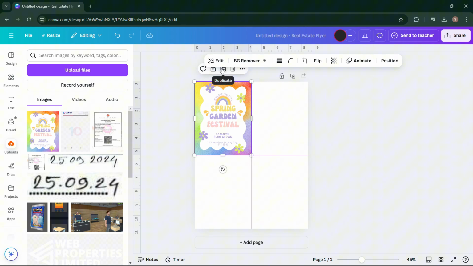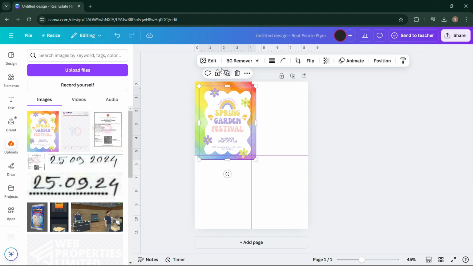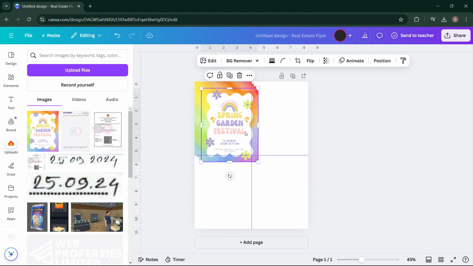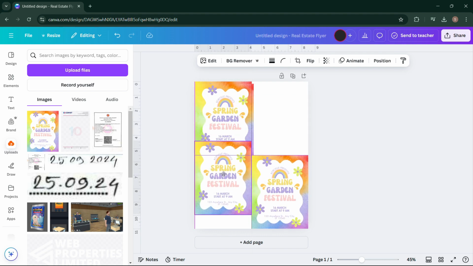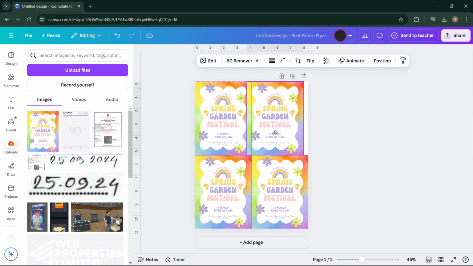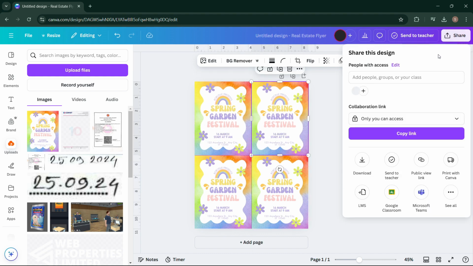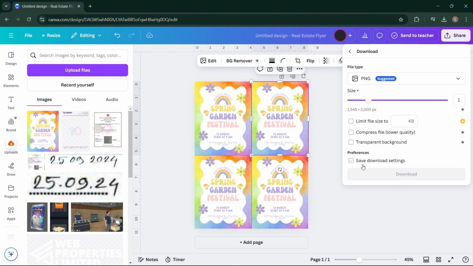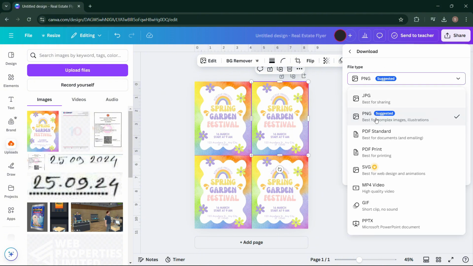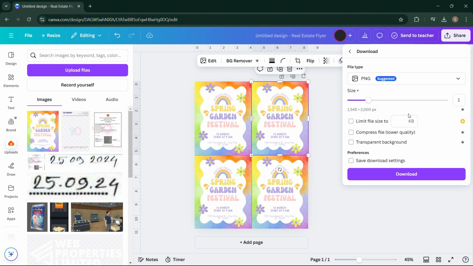Now duplicate your design 3 times by clicking on the duplicate icons from the top menu. Now position them in other empty sections like the first one. As you can see, my 4 flyers on one page is done. You can also use different flyer designs in different sections.